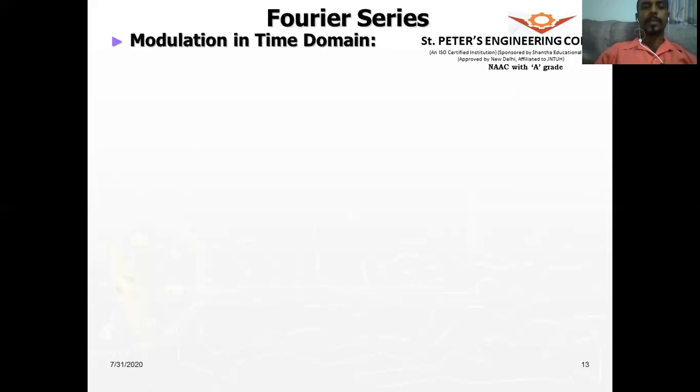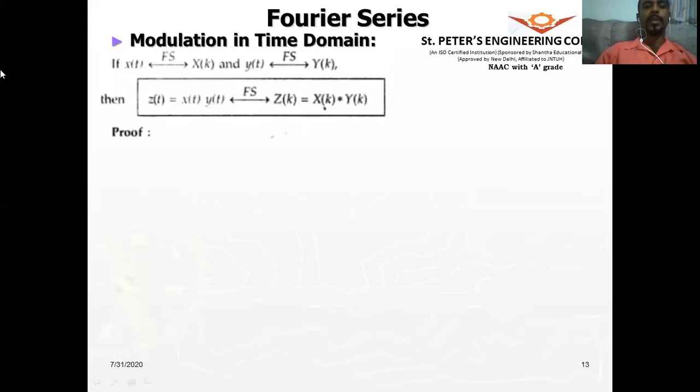Okay, let us look into another property, that is the modulation property. Modulation is nothing but multiplication. As I said previously, convolution in the time domain resulted in multiplication in the frequency domain. Similarly, multiplication in the time domain will result in convolution in the frequency domain. That is what we are trying to prove here with this modulation property. Modulation is multiplication of two signals, x of t with y of t. So what will be the Fourier series pair of that? It will be X of k convolved with Y of k.